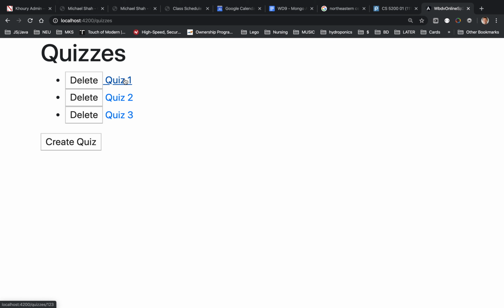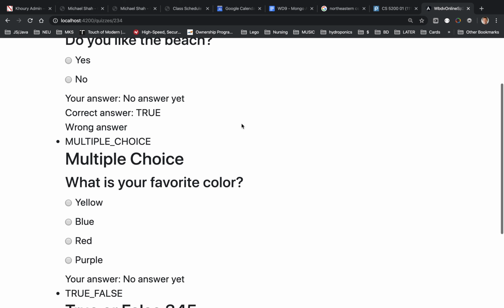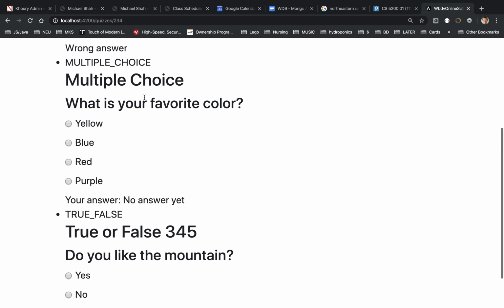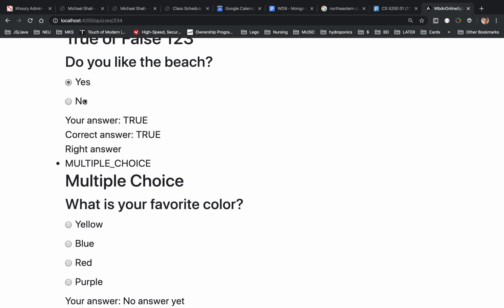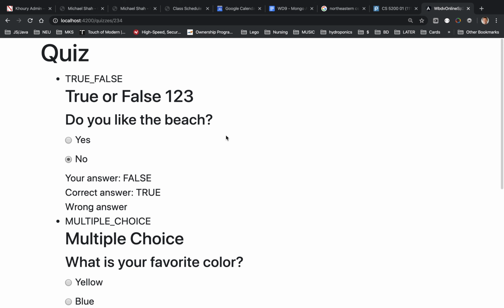And if we click on a particular quiz, if they had questions, it would render the questions either multiple choice or true false. And we play around with grading and seeing what you could use to highlight or show or style the data based on what you answered. All right, so this is as far as we got. All right, so let's now start working towards the assignment, but using from this starting